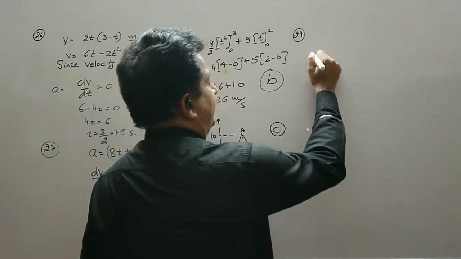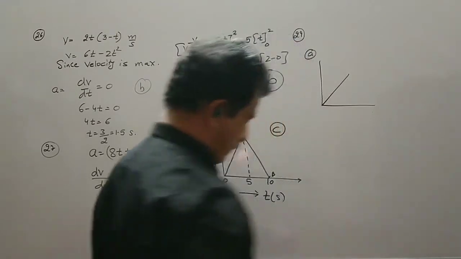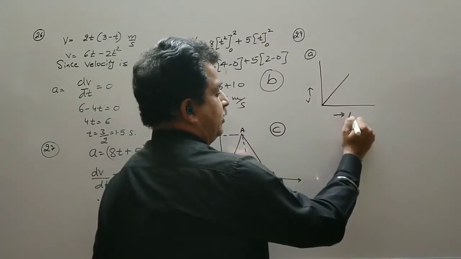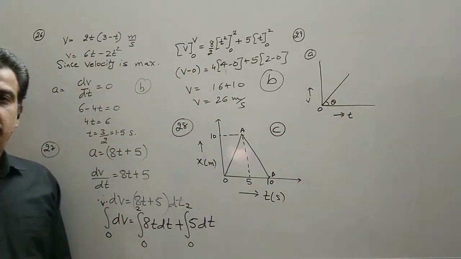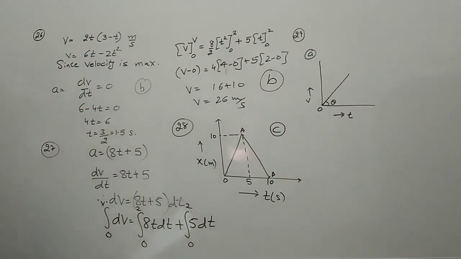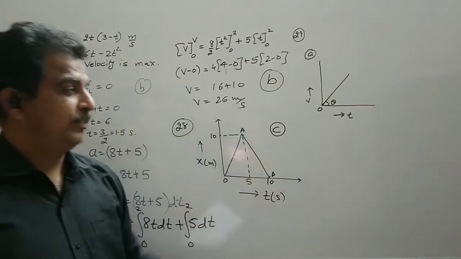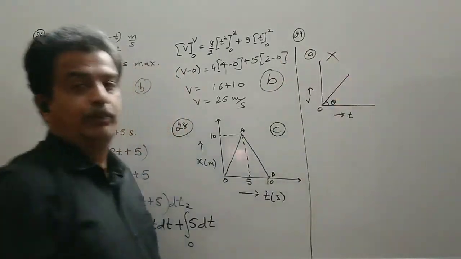So the first graph given is, these are the VT graphs. This is theta. Slope is positive. The question itself says negative acceleration. So the acceleration of this graph is positive. So this graph is not possible.